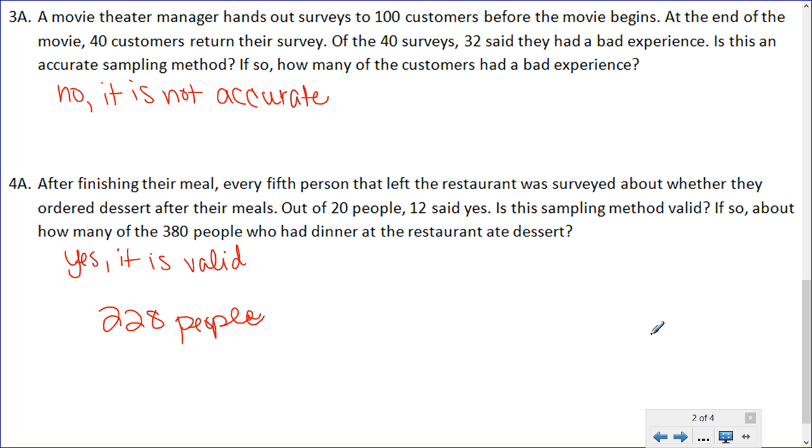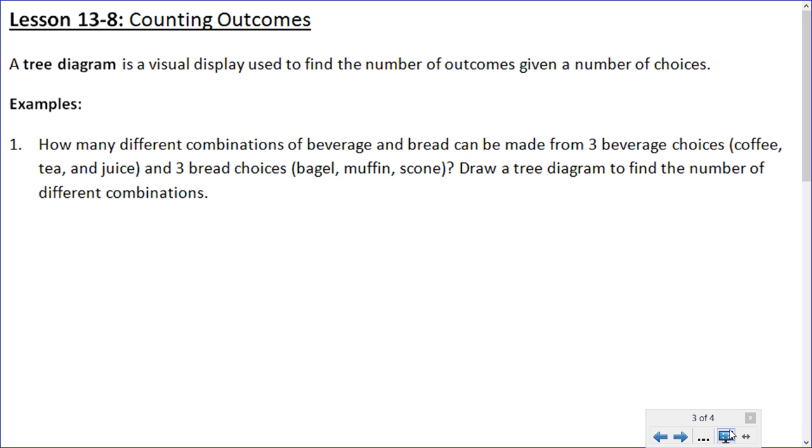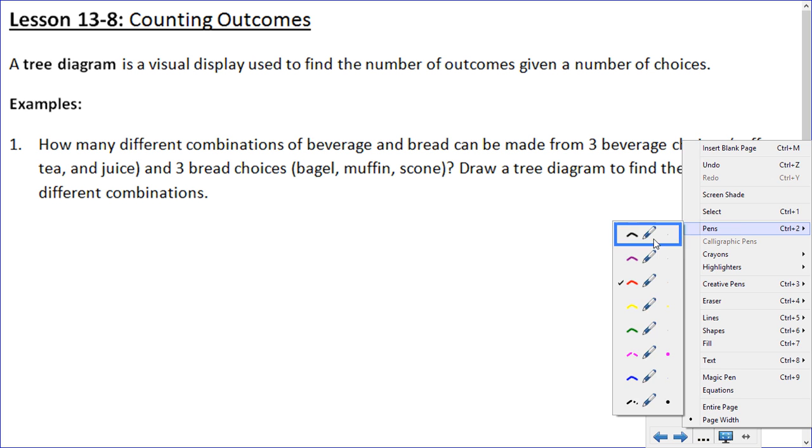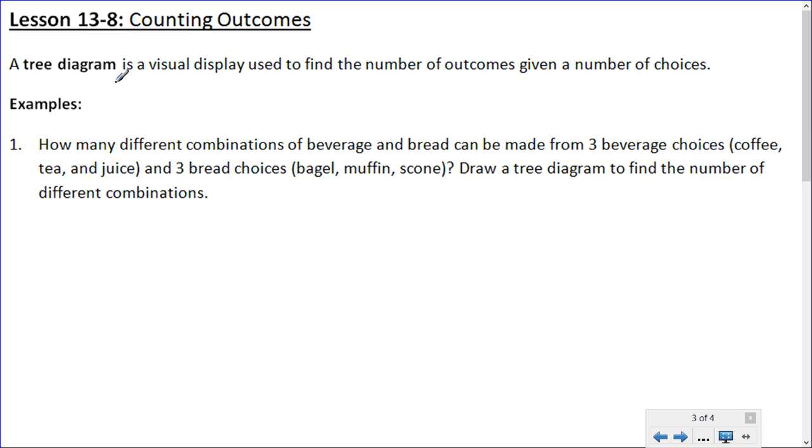Okay, so that's it for lesson 13.7. We're going to move on to 13.8, which is counting outcomes. A tree diagram is a visual display used to find the number of outcomes given a number of choices.